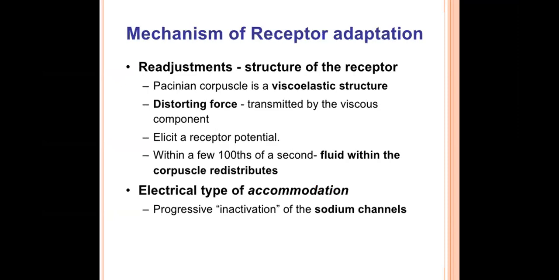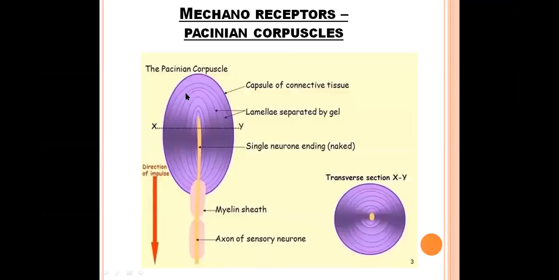So, coming to the mechanism of sensory receptor adaptation. The adaptation occurs due to readjustments in the structure of the sensory receptors. As we have already said, in the Pacinian corpuscle the lamellae are away from each other.